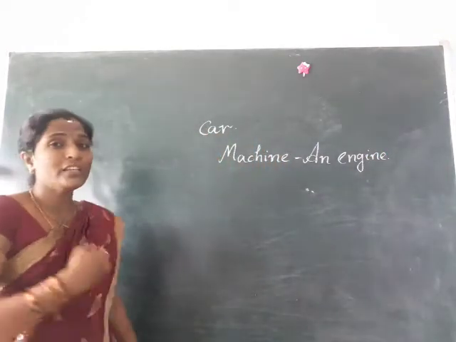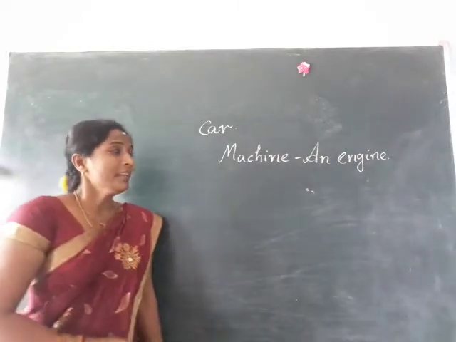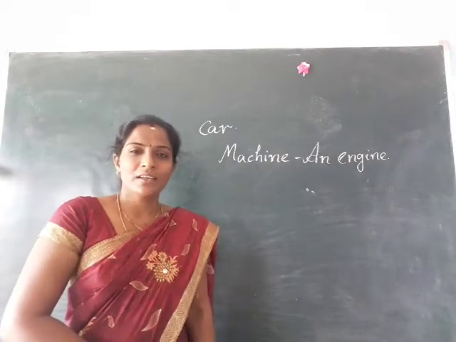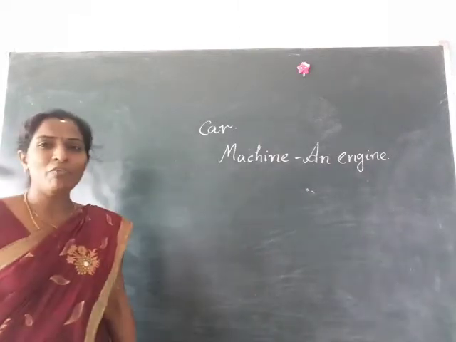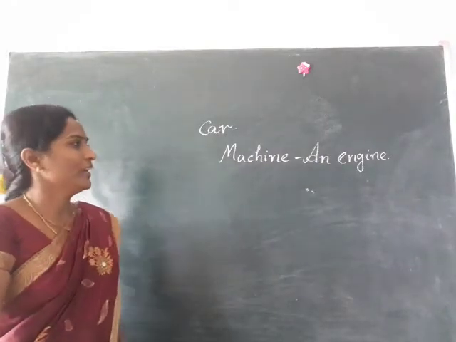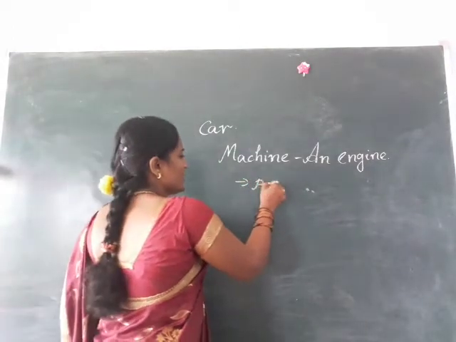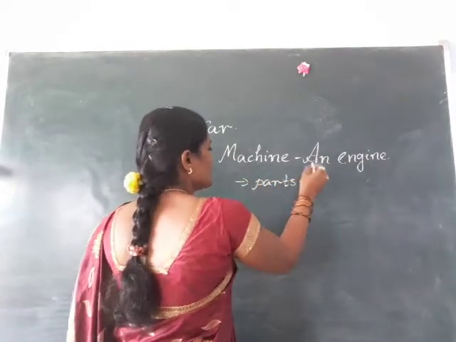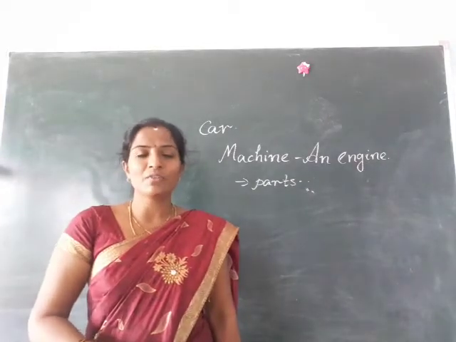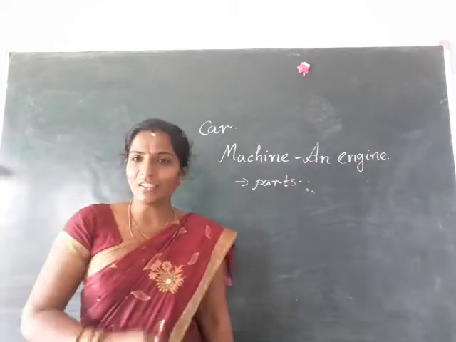How can a car move? A car is based upon an engine. This engine is one type of machine. Is it clear children? What is the spelling of machine? M-A-C-H-I-N-E, machine. This machine contains some different parts. If you go to see men doing some work, at that time you can see many different parts present in an engine.